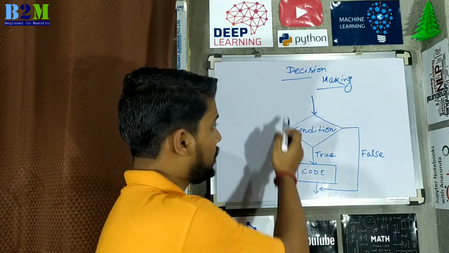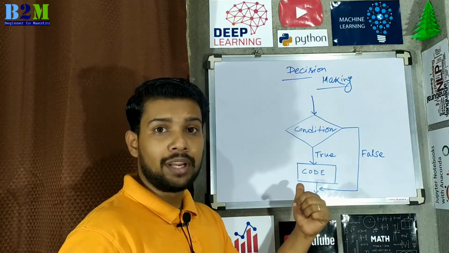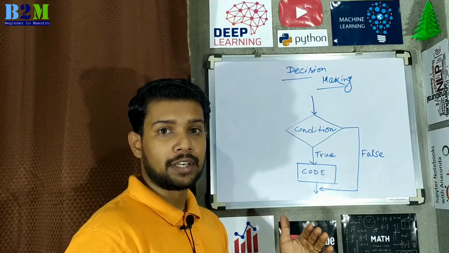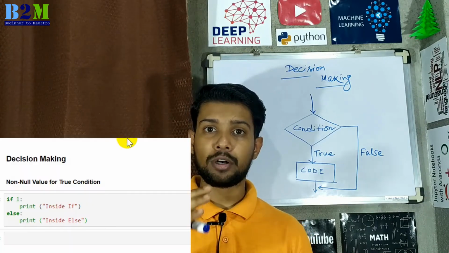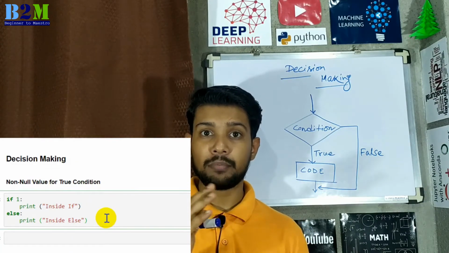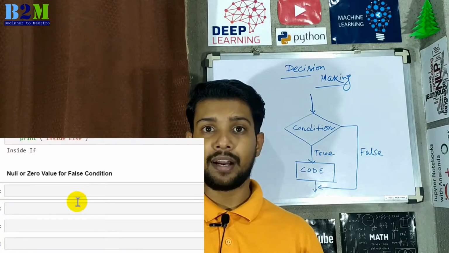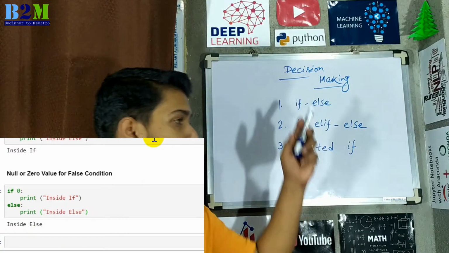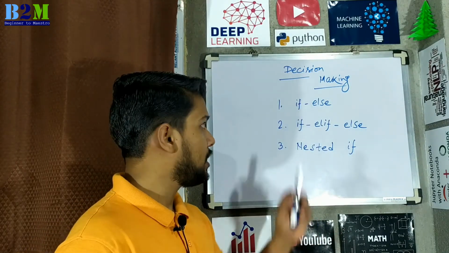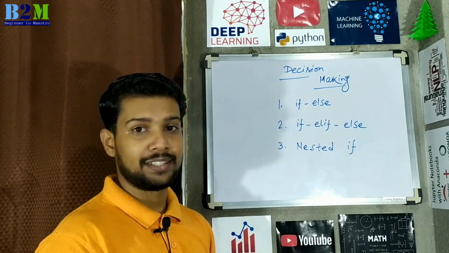If you pass input here, it will check the condition. If it is true, it will execute the code under the condition section; otherwise, it will go out of the condition if it is false. If a non-zero and non-null value is present in the condition, then the Python programming language assumes it as a true condition. If 0 or a null value is present in the condition, then it is assumed as false. There are mainly three types of decision making: number 1, if; number 2, if else; and number 3, nested if.